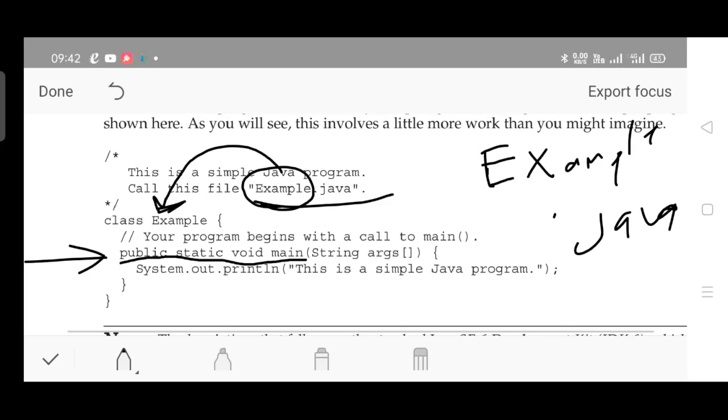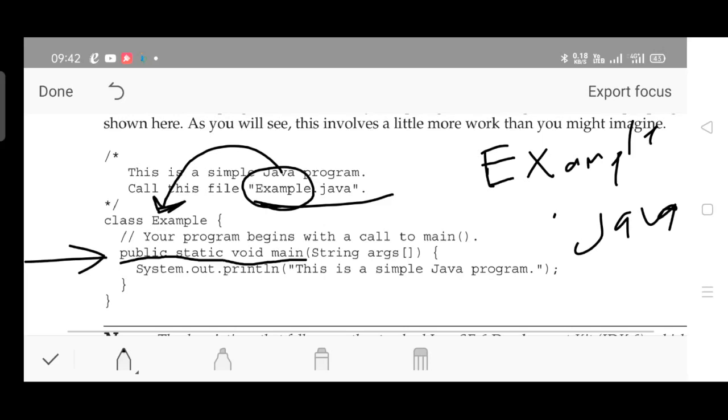Public, because anybody can see it, or anyone can have access to it. You are not calling the main function explicitly, it will be executed implicitly, isn't it?